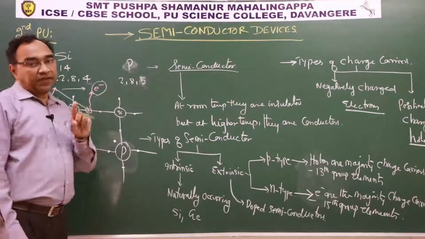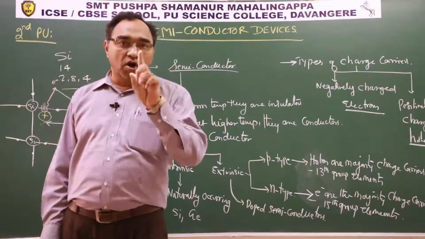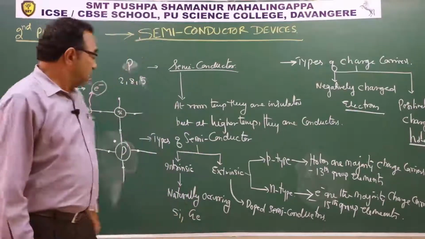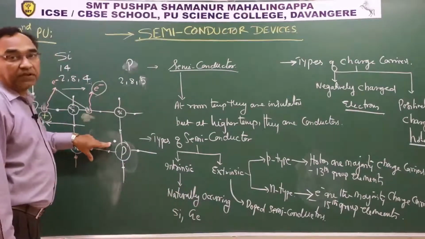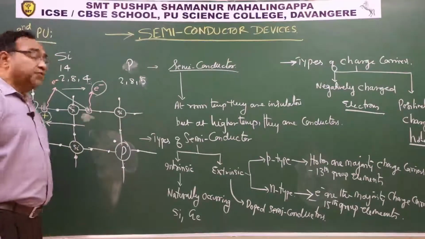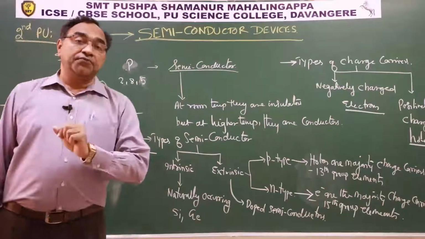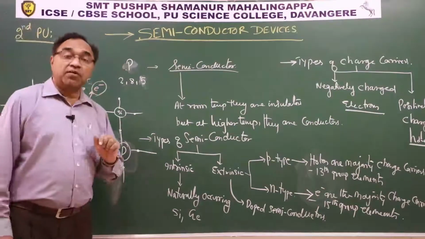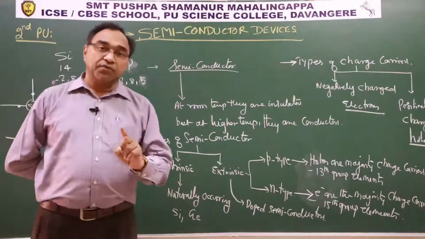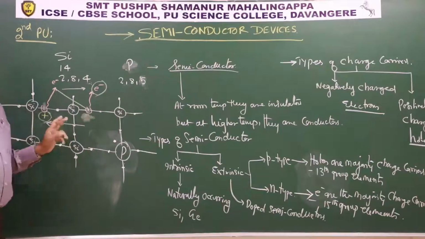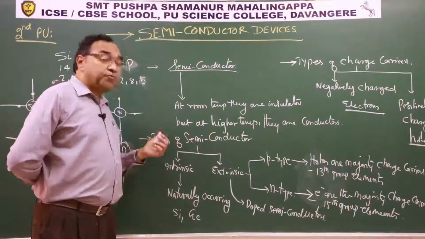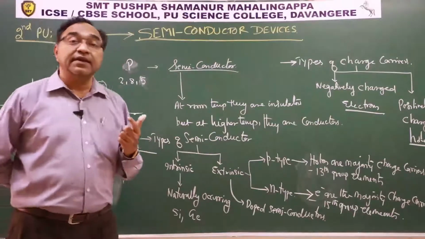This means that with every one atom of phosphorus, 1 electron will be free. So with 1 mole of phosphorus, 31 grams, with 31 grams of phosphorus added to silicon, how many electrons will be added? 6.023 into 10 power 23 electrons.